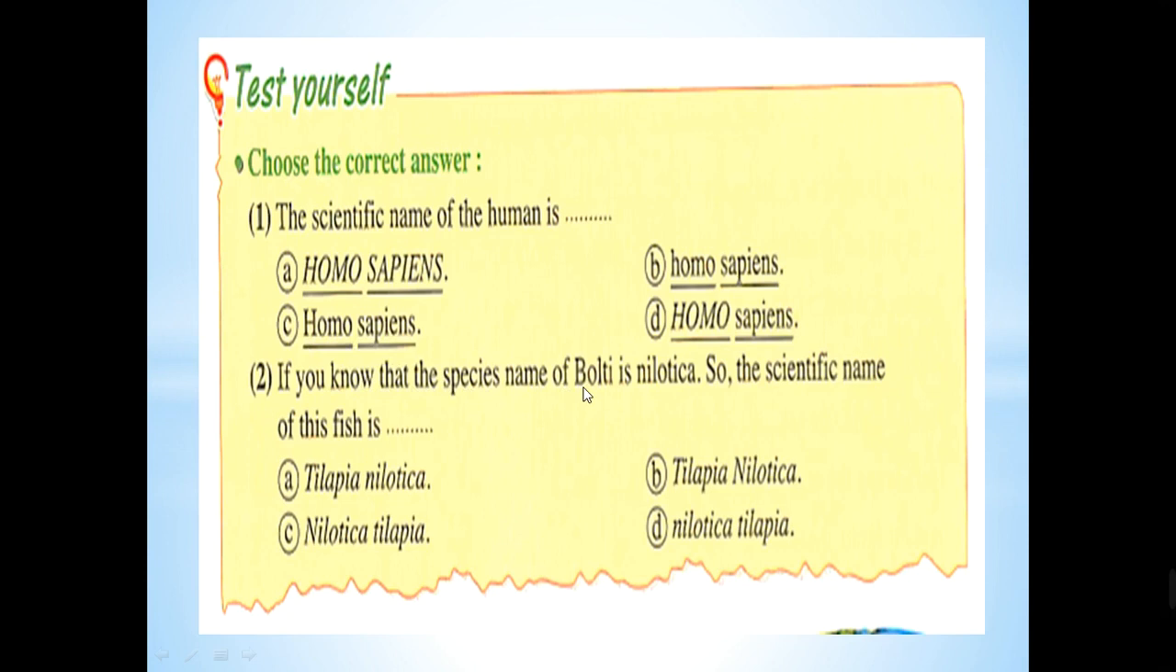If you know that the species name of Balti is Nilotica, so the scientific name of this fish is which one of them? Yes, letter A, Tilapia nilotica. Why Tilapia nilotica? Because the first starts with a capital letter and the second starts with a small letter, and the second word represents the name of a species as it's mentioned in this question.